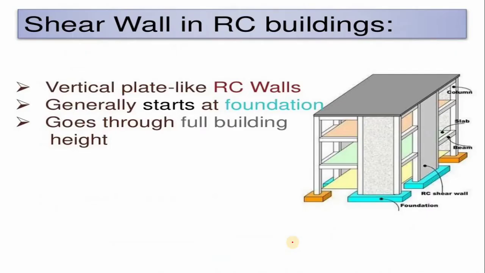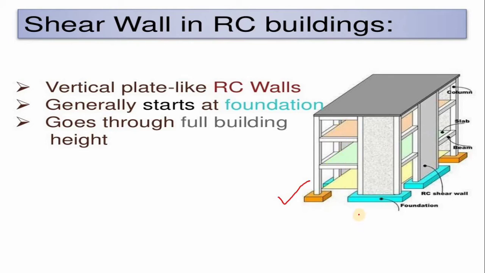Now shear wall in RCC building. A vertical plate-like RC wall is nothing but one RC plate that should be provided from the foundation to the slab. This figure shows the importance of the shear wall and how it should be constructed. It is not constructed only up to the second floor or anywhere between floors.